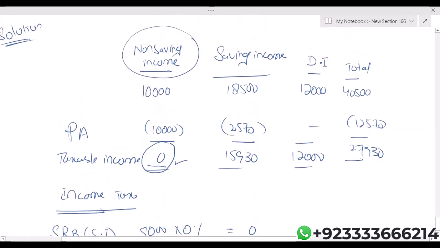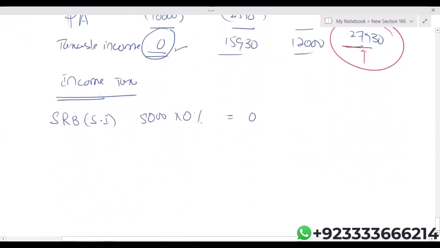It is always decided on the basis of total taxable income. You can see that total taxable income in the last column is 27,930, which is less than 37,700. So when your total taxable income is 37,700 or less, the individual is a basic rate taxpayer. And whoever is a basic rate taxpayer gets a nil rate band of 1,000. So nil rate band, saving income, 1,000.